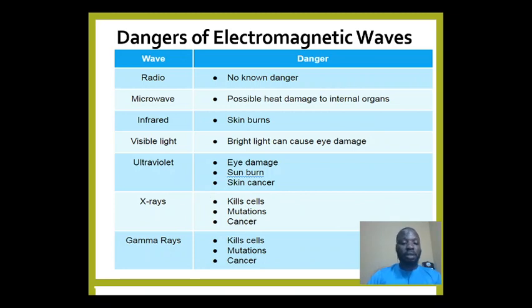In summary of what I've talked about so far, we talked about electromagnetic waves. They are waves that do not require a material medium for their propagation. I mentioned that they are ordered based on energy. The one that has the highest energy is gamma. The one that has the highest frequency is gamma. The lowest wavelength is gamma as well. So take note of that. As well, we have talked about the applications and the dangers involved in using electromagnetic waves.